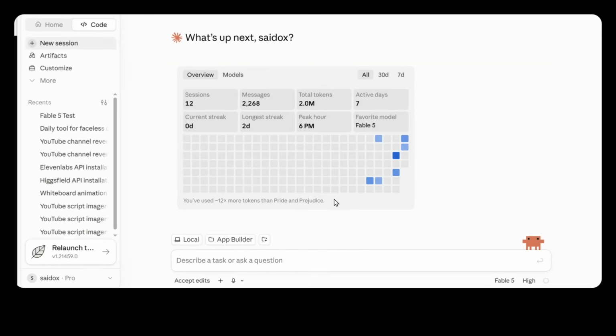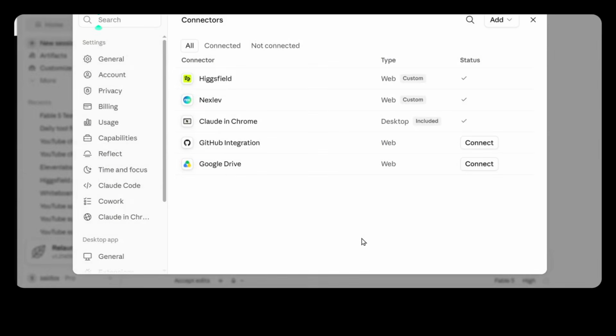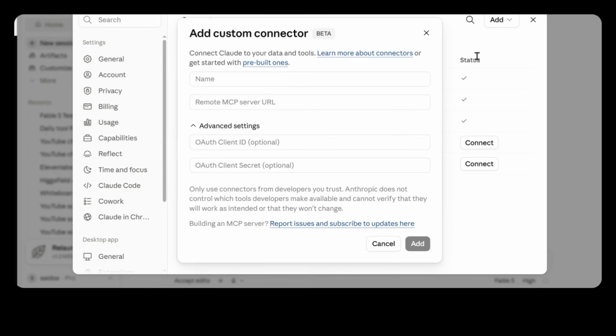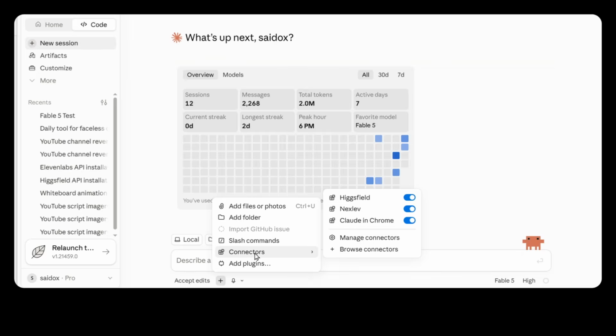Copy that. Now, jump into Claude, click on this plus icon, and look for connectors. As you can see, I already have Higgsfield connected here, but let me show you exactly how to do it from scratch. Click on Manage Connectors, hit Add Custom Connector, give it a name. I'll just call mine Higgsfield, then paste the link you just copied and hit connect. From this point on, Claude Fable 5 becomes the brain, and Higgsfield does the building.